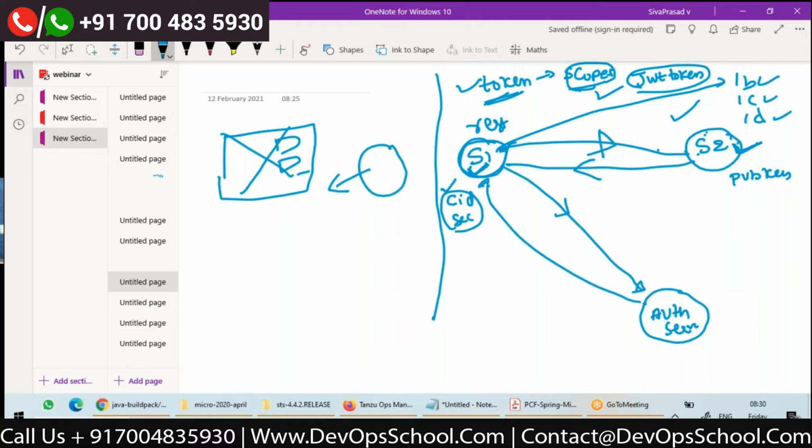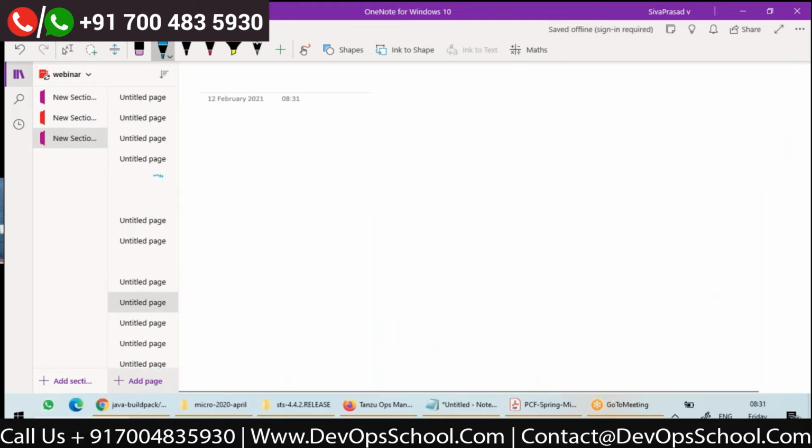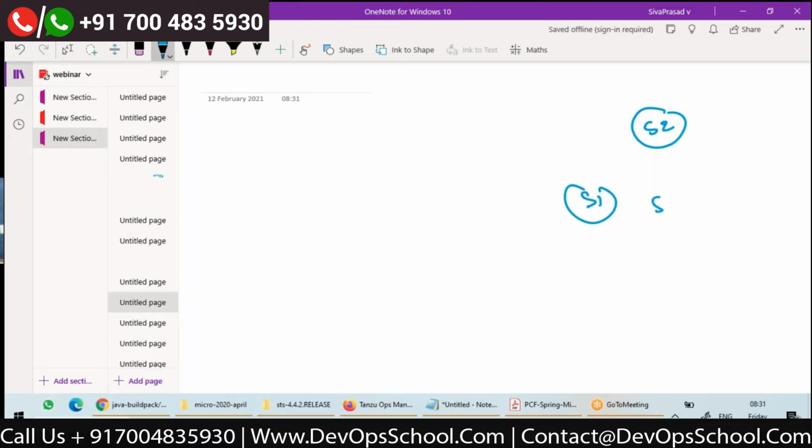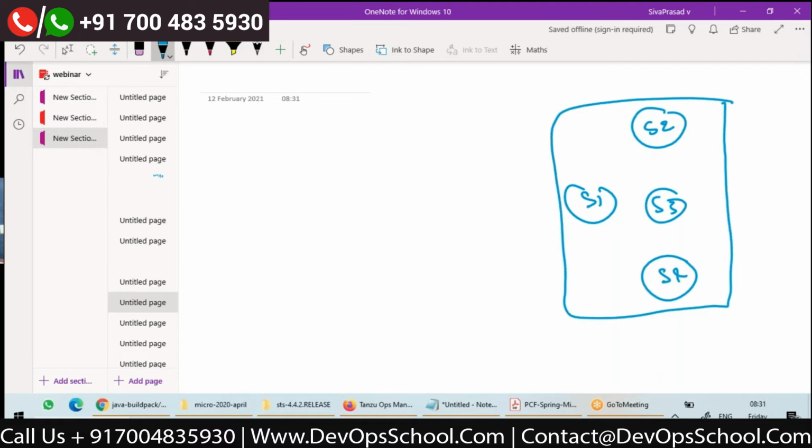Suppose you have a UI based application. Now, let's say there are services, service 1, service 2, service 3, service 4, like that. And now, let's say here is a gateway.